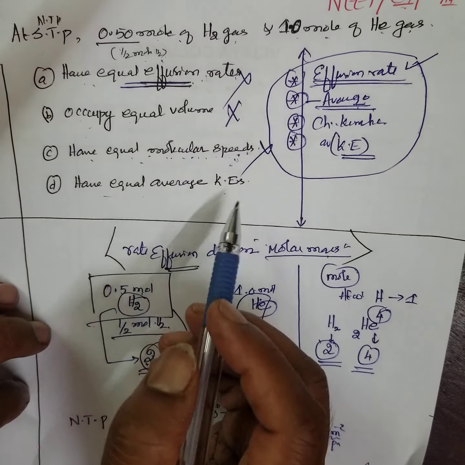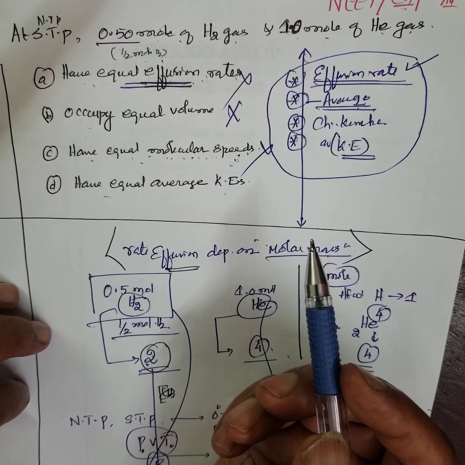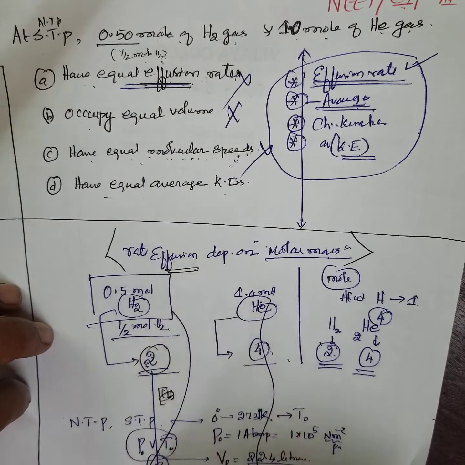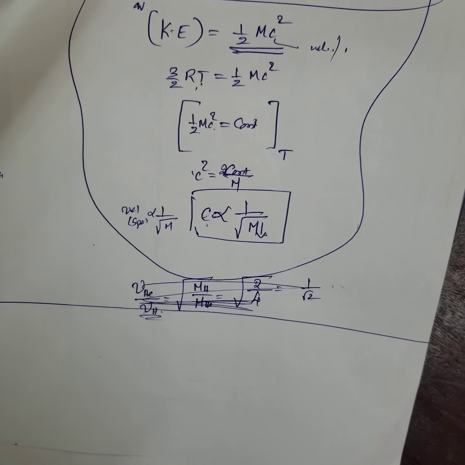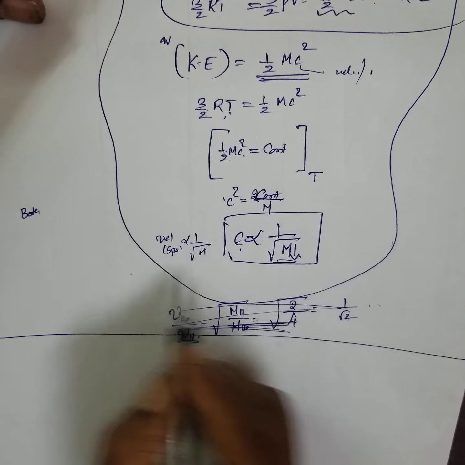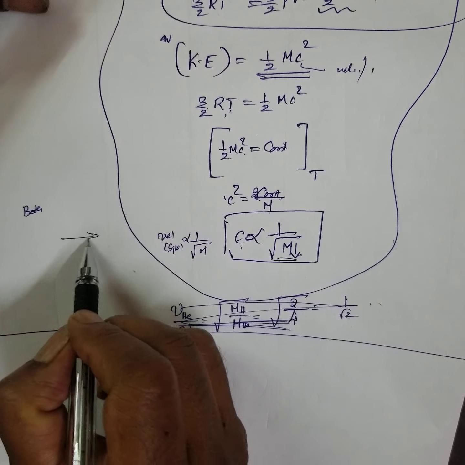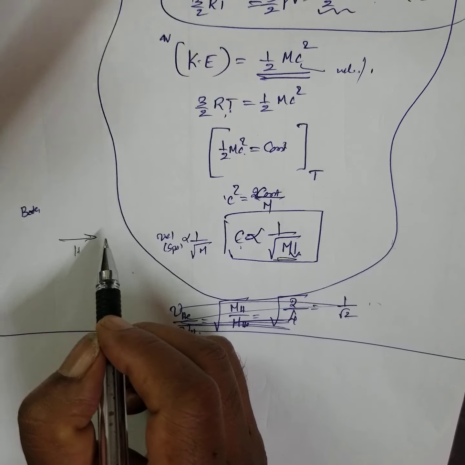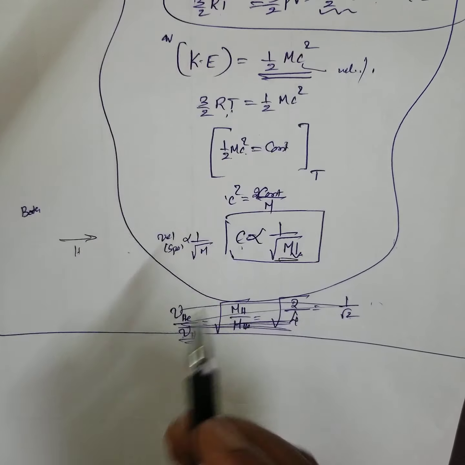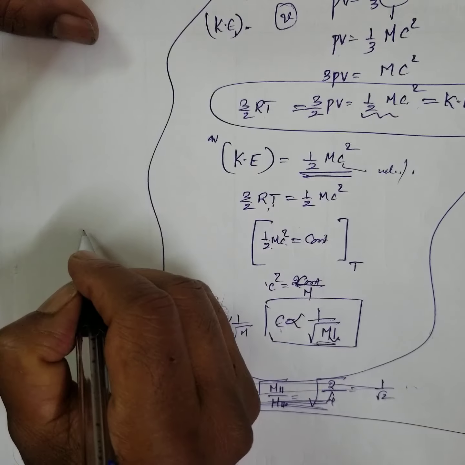And equal average kinetic energy. Is it equal average kinetic energy? Let us see. See, one thing here: speed may not be equal, right? Hydrogen moves very fast, helium moves slow, therefore speed may not be the same. But what about according to kinetic theory of gases?